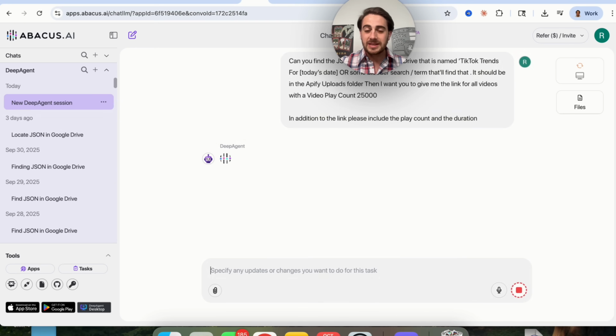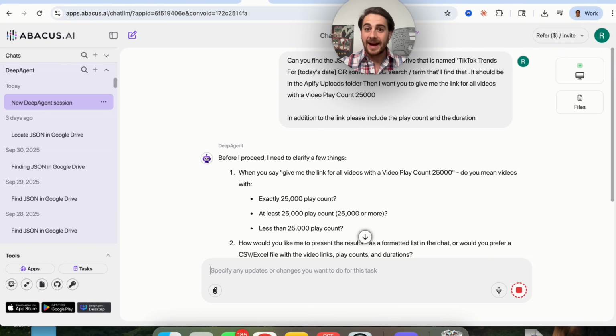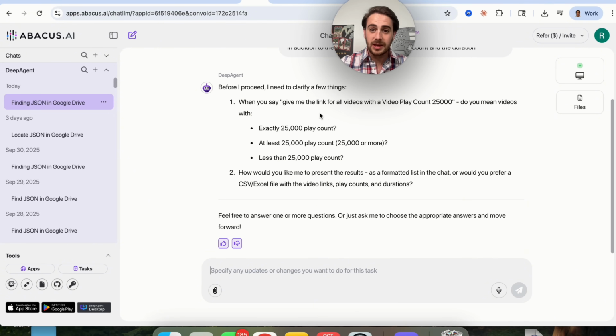So what this is now going to go off and do is this is going to ask us a few questions, and then this is going to spin up basically its own AI computer in order to actually get this done. The same exact way that a human would go in, access a drive, search for this, and then actually comb through it, this AI can do this for us. It just wants us to answer a few questions here. So when you say, give me the link, do you mean videos with? And I'm going to say over 25,000, and then I'm going to say table.